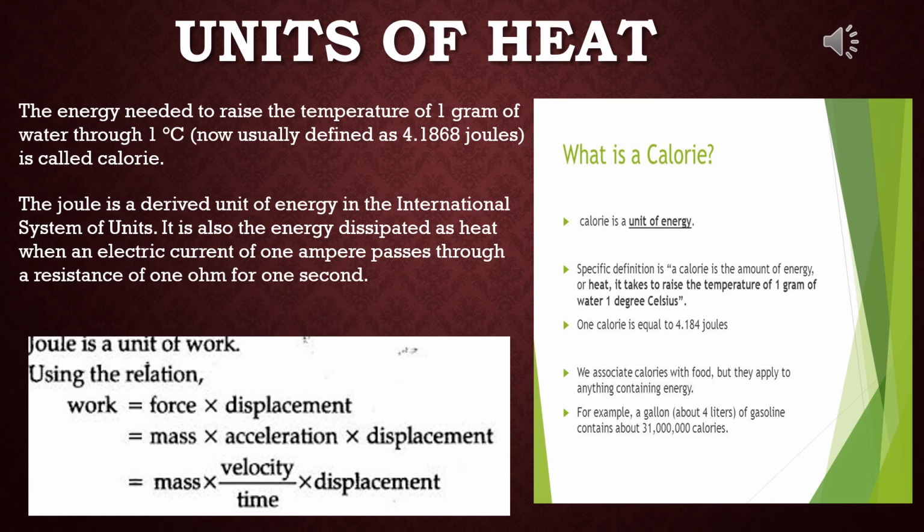Now, what is calorie? Calorie is a unit of energy. The specific definition is: a calorie is the amount of energy or heat it takes to raise the temperature of 1 gram of water 1 degree Celsius. 1 calorie is equal to 4.184 joule or 4.2 joule. We associate calories with food, but they apply to anything containing energy. For example, a gallon of gasoline contains about 31,000,000 calories.